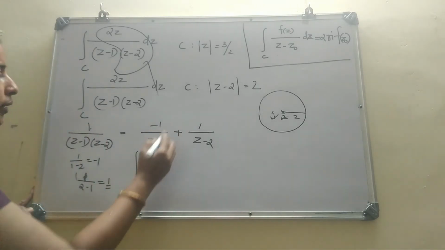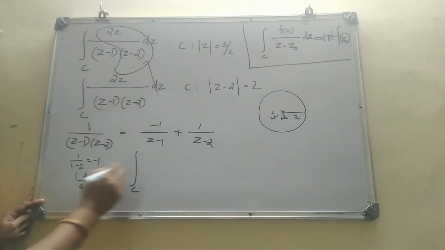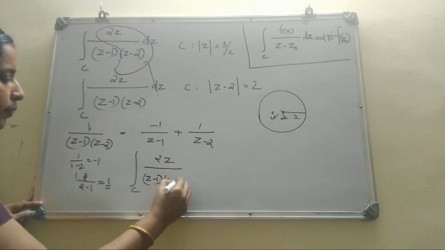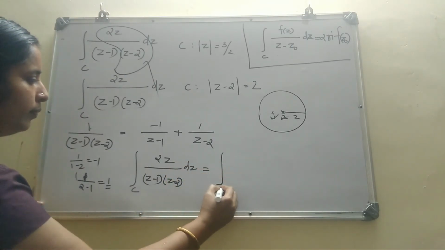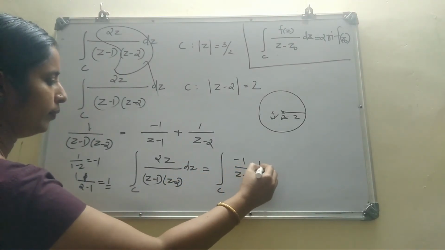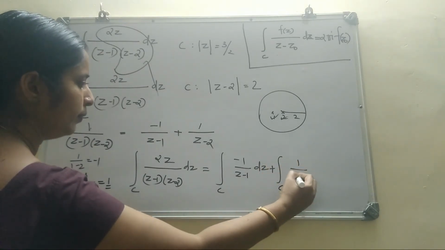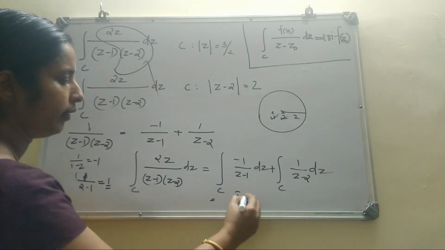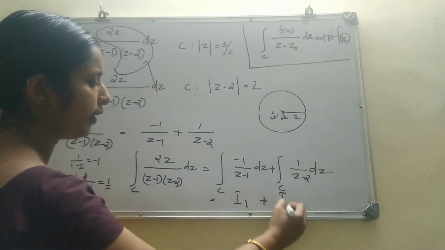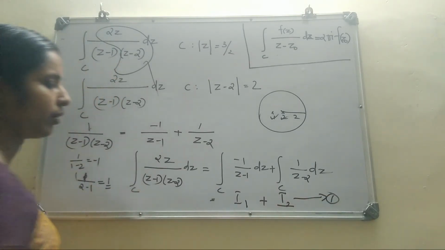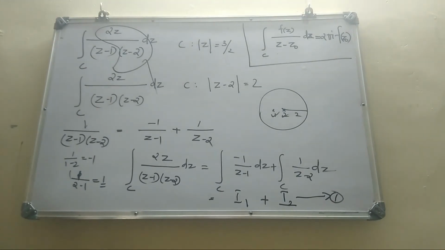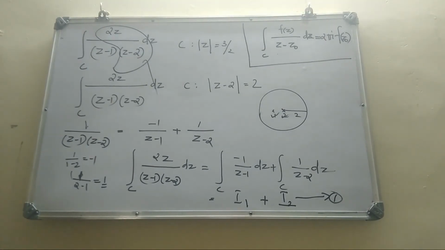Next you multiply both sides by 2z and take the integral over C. Let the first integral be I1 and let this second integral be I2. That is equation number 1. Next you evaluate integrals I1 and I2 separately. For evaluating I1 and I2, you can easily apply Cauchy's integral formula.